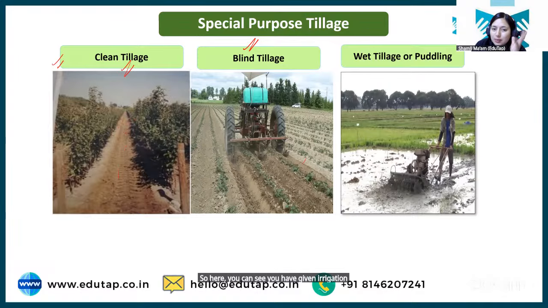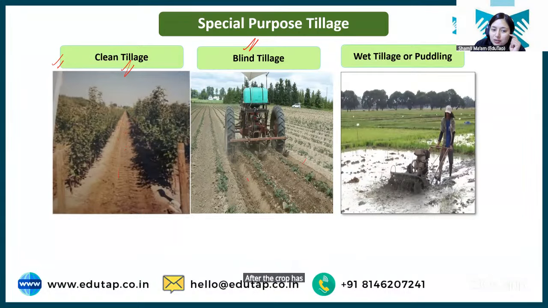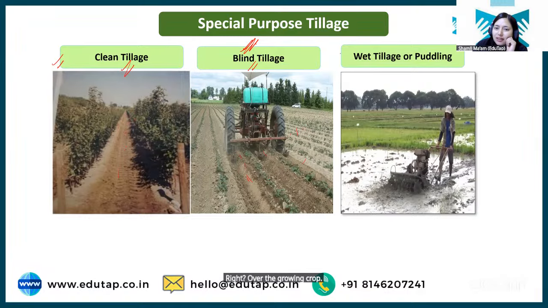The soil has become very hard. Now you need to loosen up the soil. So for that you will do blind tillage. Or after the crop has grown, there are some weed that is growing in between the crop. Again, to remove those weeds, blind tillage is done. Okay. So that is the blind tillage, which is done over the crop, right? Over the growing crop. Then we have wet tillage or puddling. Very important. This is done in rice. ठीक है, बहुत स्पेसिफिकली ये राइस के लिए किया जाता है. आपके PYQs भी पूछे गए हैं यहाँ से.